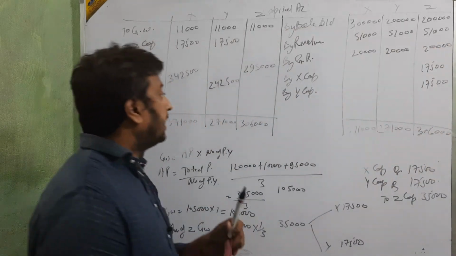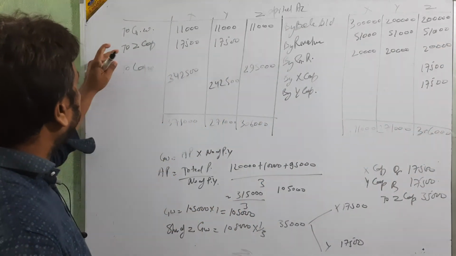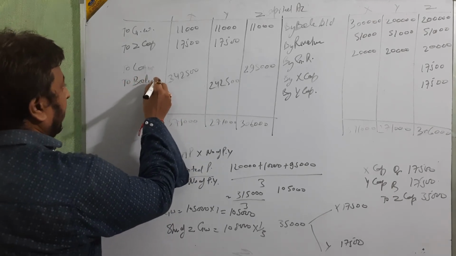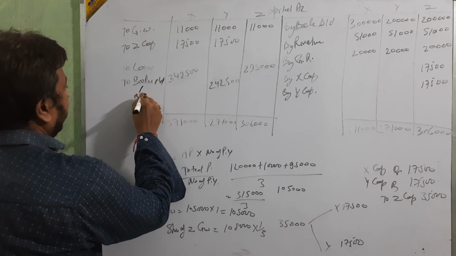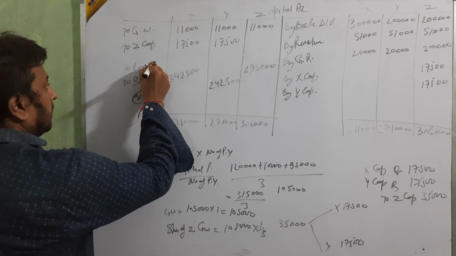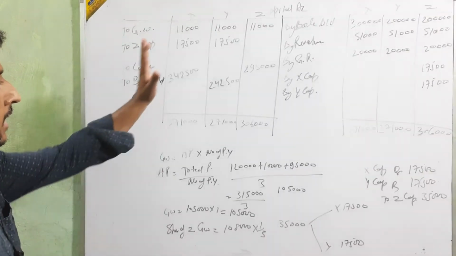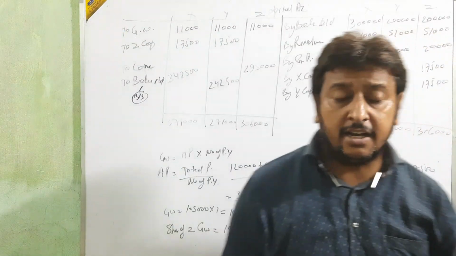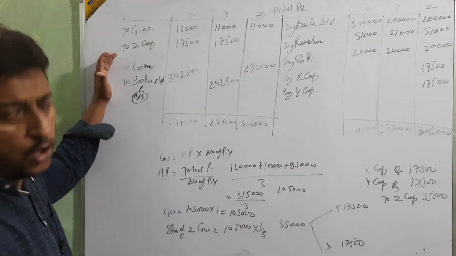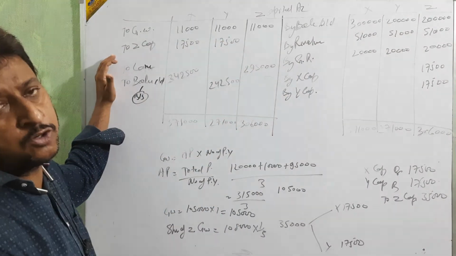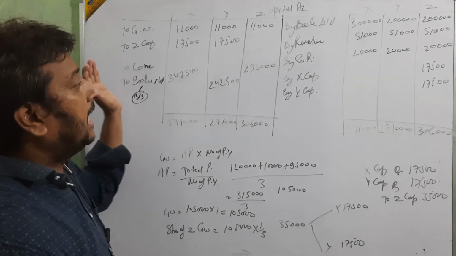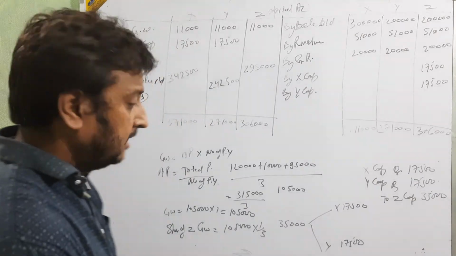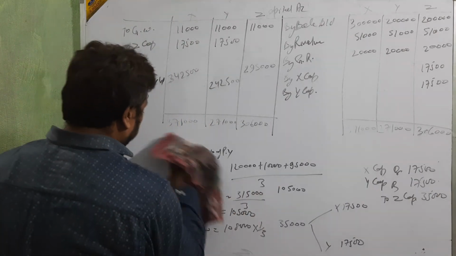Only this is new, and that amount is the balancing figure. It goes to the balance sheet, and this also goes to loan. It means the balance amount of the retired partner we show as a loan, if nothing is given in the question. For the remaining partners, take the balance as a capital balance. Go for the next.